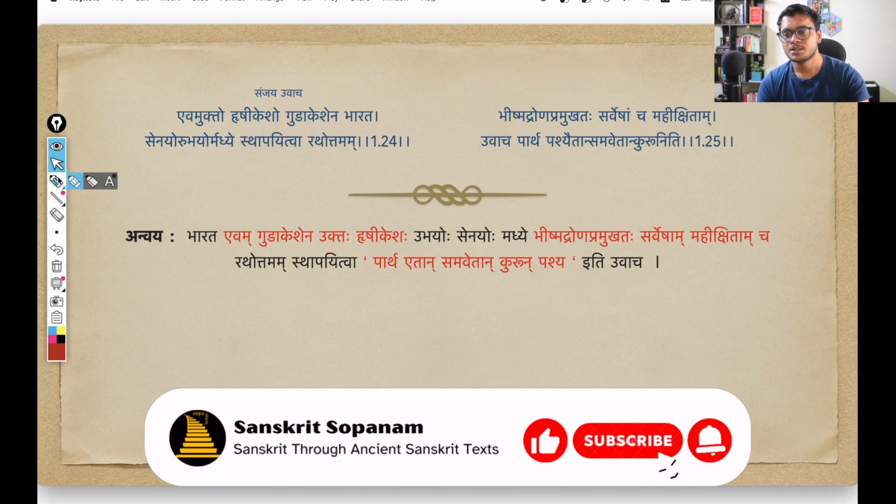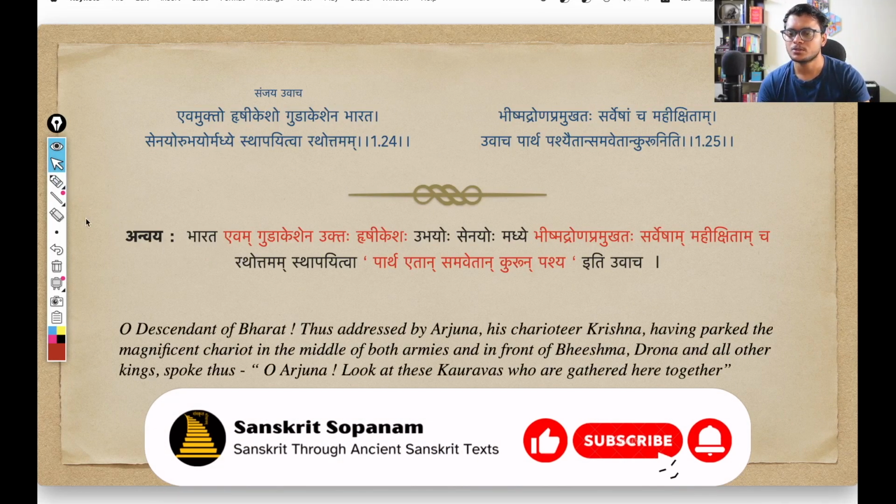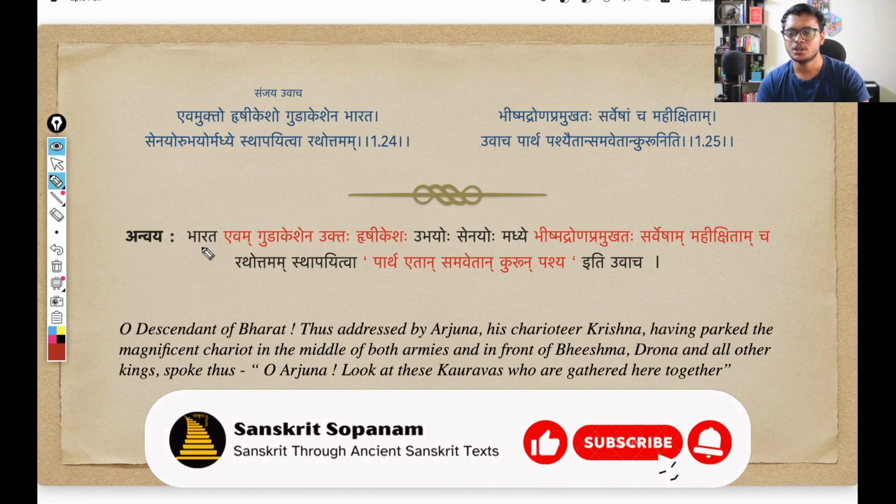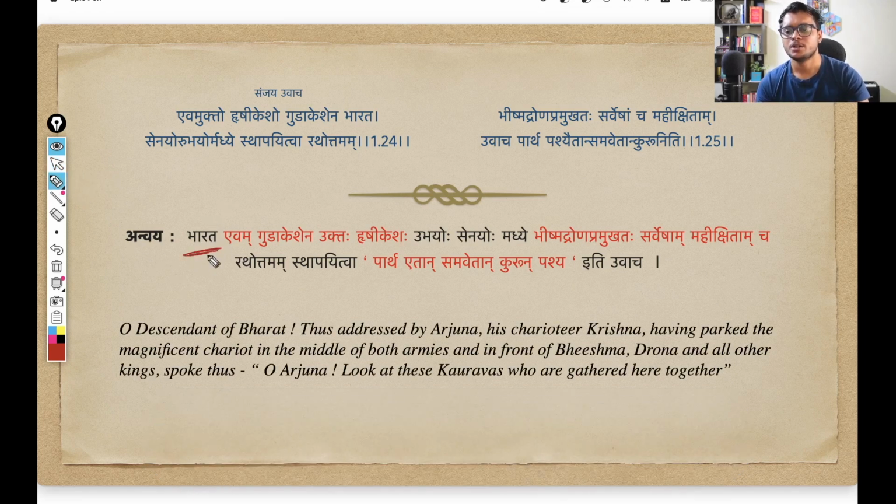This is the Anvay. Since we are combining two shlokas, let me open the translation also. So Bharat. This Bharat is referring to Dhritarashtra. Since Sanjay is narrating all these events, Sanjay Uvach, Sanjay is narrating all these events to King Dhritarashtra, that this is what happened in the battlefield of Kurukshetra.